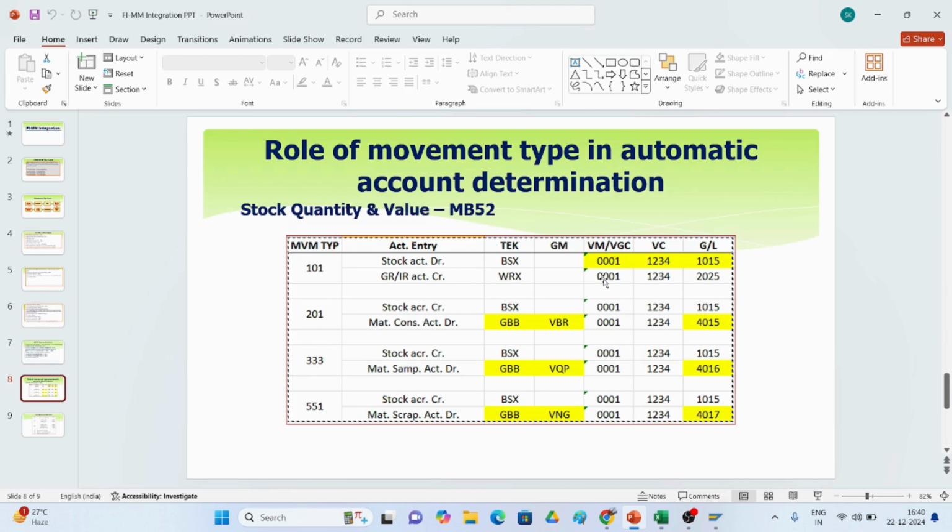I have linked it with the valuation grouping code, valuation class 3000 and the GL account I created for GRIR. Likewise, for movement type 201, the stock account will be credited and the material consumption account debited through GBB. These are the accounts you can create and assign. Likewise for scrapping and others, I have prepared these in pictorial form so you can understand from here.